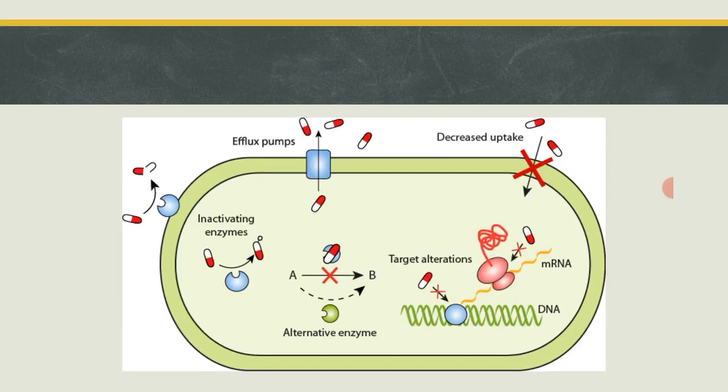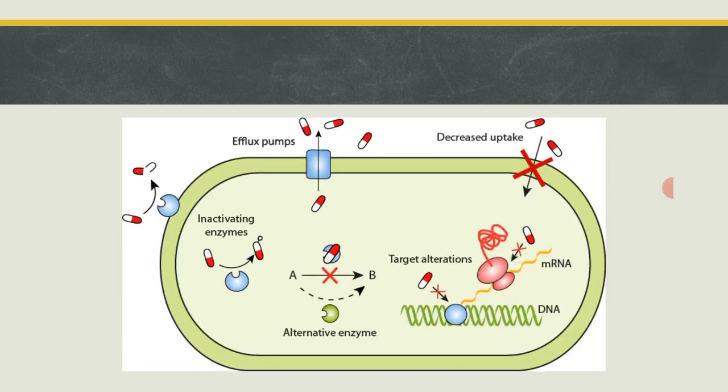Now they can also use these pumps to pump the antibiotic out of themselves, and in this way they lower the antibiotic effect inside the bacteria.